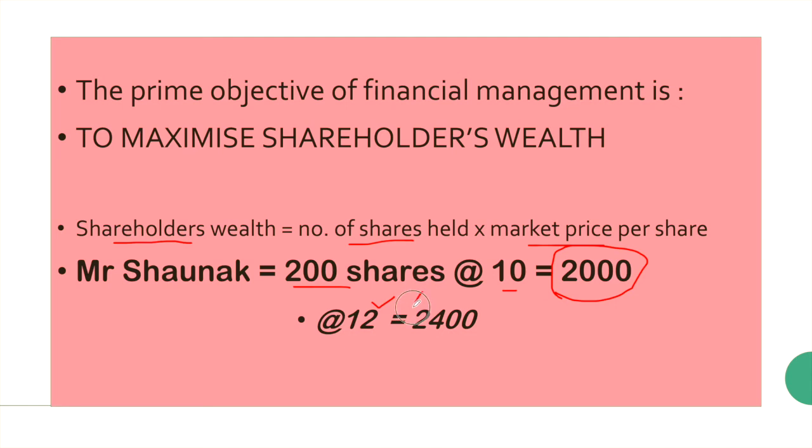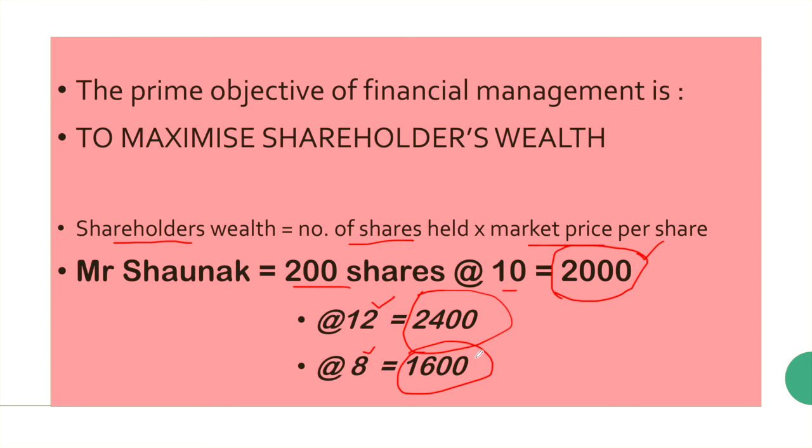So now the wealth of Mr. Shonak would be 2400. But if the market price per share declines to 8 rupees, then the wealth would also decline, to 1600. Earlier it was 2000, right? So in this way we can understand how to know the shareholders' wealth.